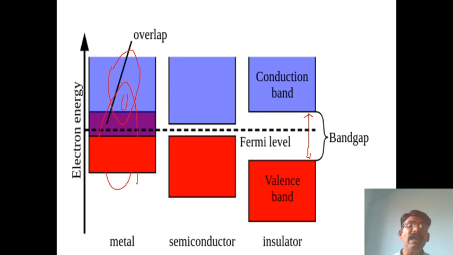This is the overlap place. The violet color is the overlap, the red color is the valence band, and the conduction band is the blue color. They are overlapped. There is no band gap. So easily, without any temperature, in metals the valence electrons are transferred into the conduction band, and the flowing of electrons takes place.